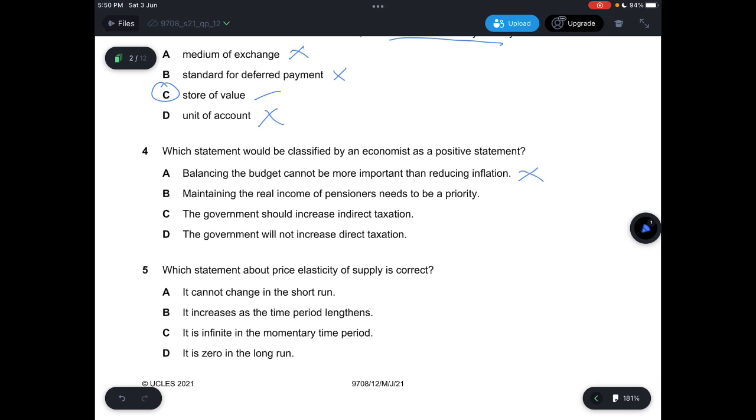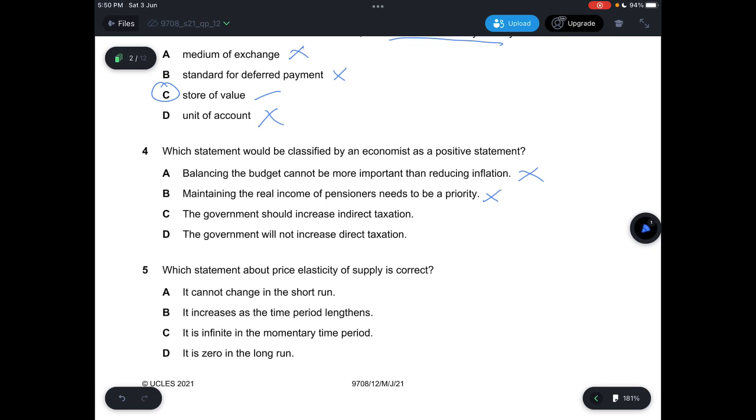B, it says maintaining the real income of pensioners needs to be a priority, which is a normative statement because, first of all, if you were to maintain the real income of pensioners, they don't even have an income anymore to begin with. They have already retired, so they're not doing any production, so they'll end up just having to wait for welfare payments, which have to increase, but it's not the income, more like welfare payments, so it's a form of transfer payment. And C, it says the government should increase indirect taxation for whatever reason.